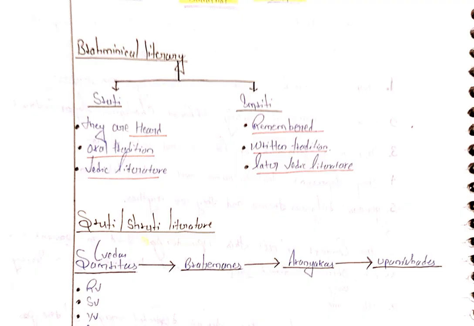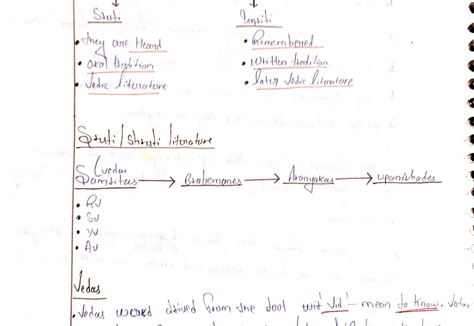And we also associate it with the time of the Vedic literature. And Smriti is different. Smriti is a remembering thing. Remembering means what we remember. And it is a written tradition. Like priests told the students, the students wrote that down, and it was passed on from generation to generation through written sources, written documents. And it is the period of later Vedic literature.